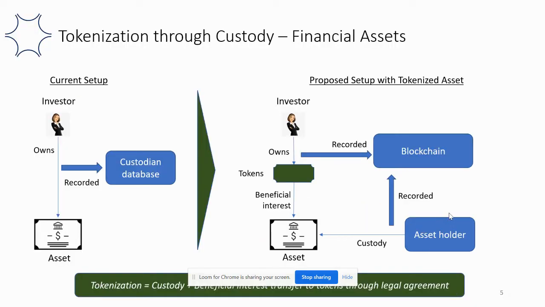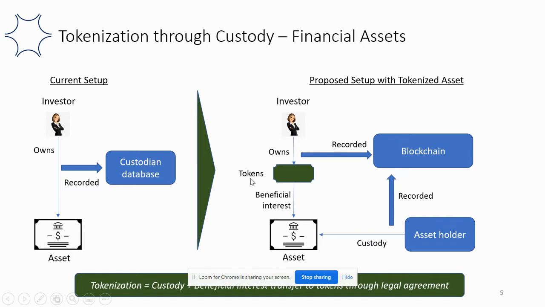We are currently using the demonstration of a custody based token. So this is the process. In the current setup, when an investor owns an asset, that's recorded with some custodian, which is a centralized database. Blockchain by definition, which is the new setup proposed, is a distributed ledger. So investors' ownership that's recorded on blockchain, like Neural, is essentially the ownership of tokens.